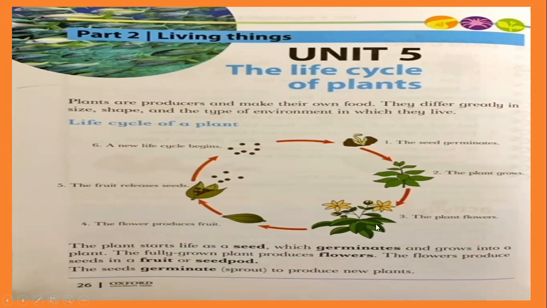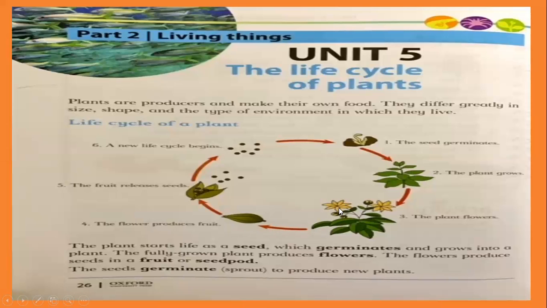Then what happens after the plant flowers? The fourth step is the flower produces fruit. If it's a fruit plant like apple, orange, strawberry, banana, then the fruits come from the flowers. Understand, children? First there is a flower, then it changes into the fruit.